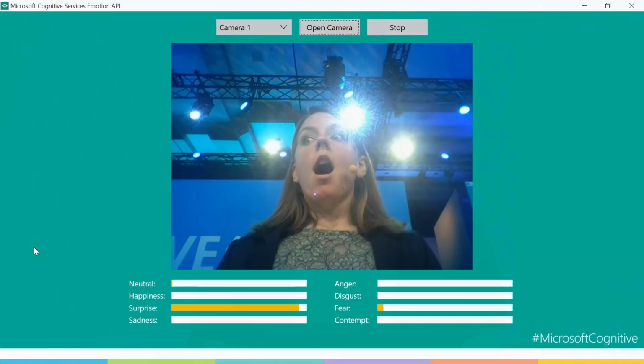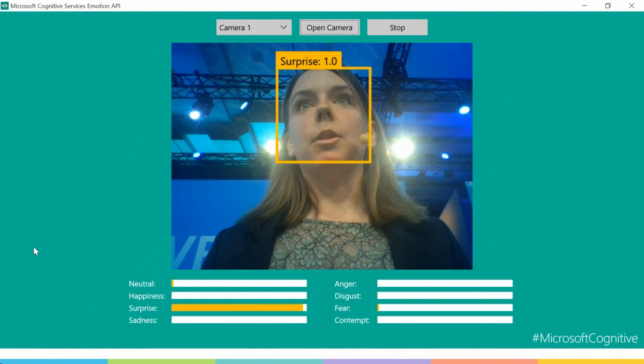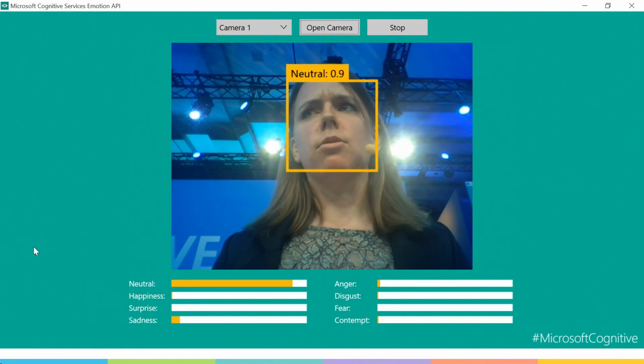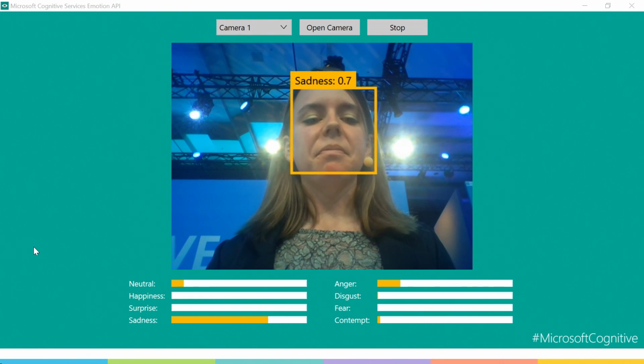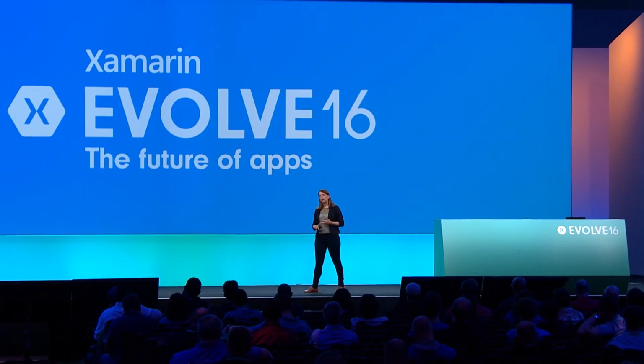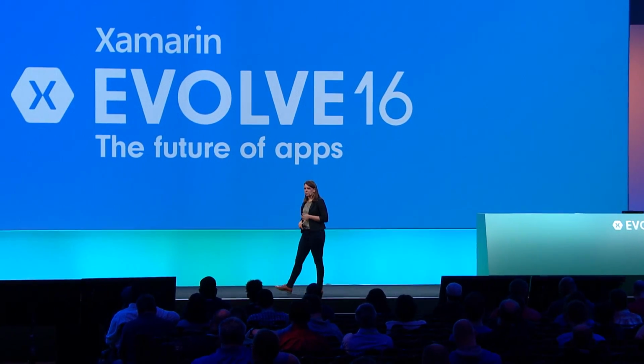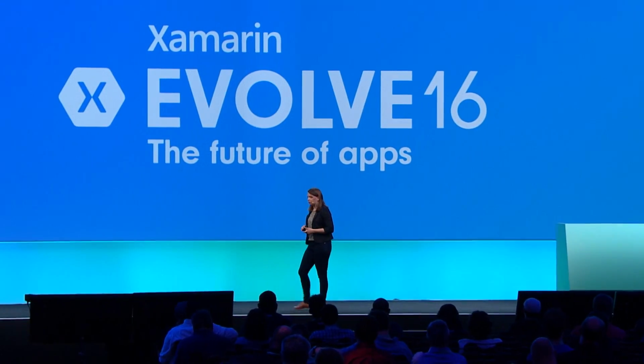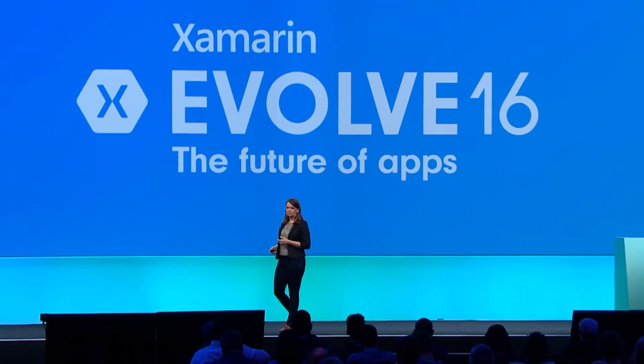I can smile, and it detects happiness. It detects surprise, sadness, neutral. And really what this is doing is it's recognizing one of 8 of the universal emotions that we globally express worldwide: happiness, sadness, anger, neutral, contempt, disgust, surprise, and fear.